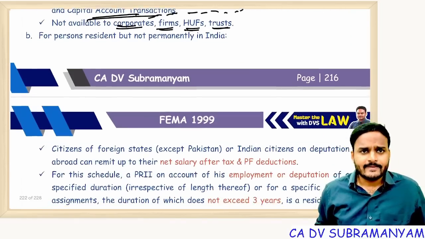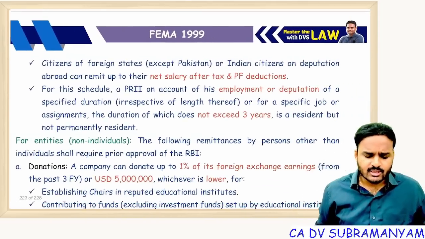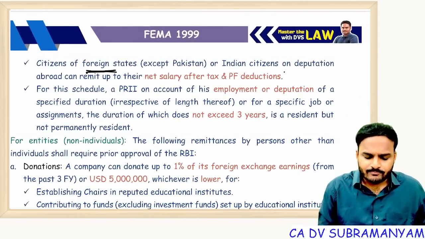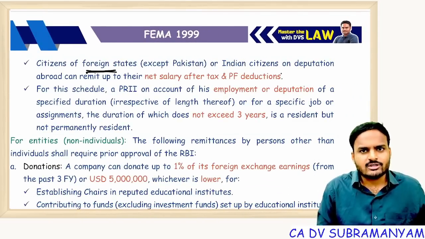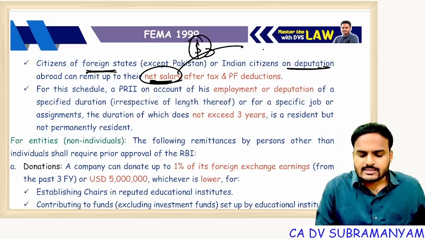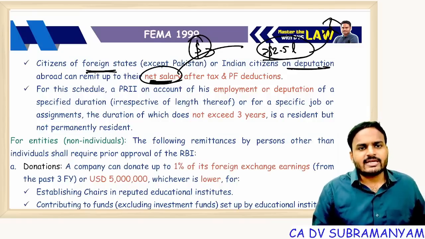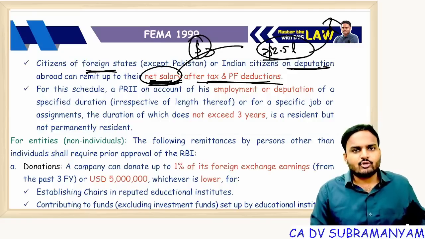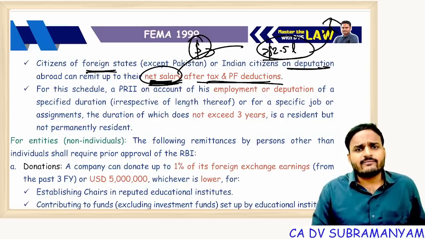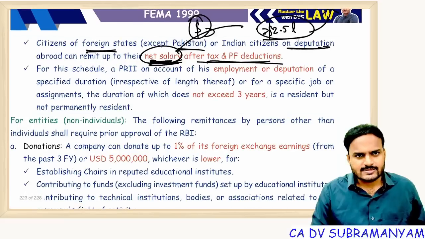We'll see. Next one. This is also an important point, and there is a chance it can be tested. Citizens of foreign states who come to India on a deputation basis, not as permanent residents: whatever net salary they get in rupees, they can convert into dollars. Even though that amount is greater than 2.5 lakh dollars, they can send that money outside India. So they can remit up to their net salary, and no RBI permission is required. This benefit is not available to Pakistan citizens.